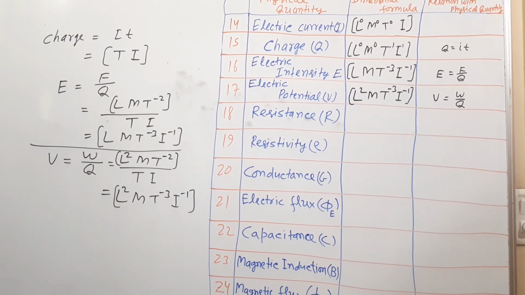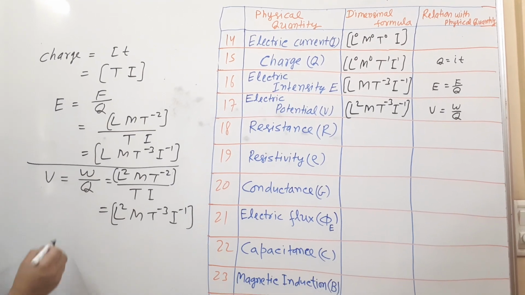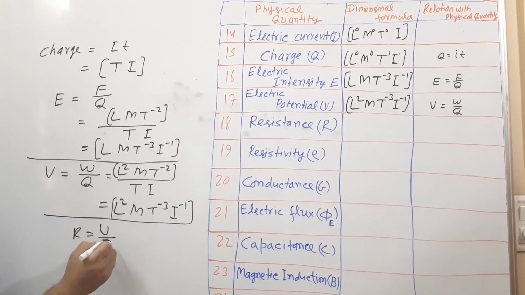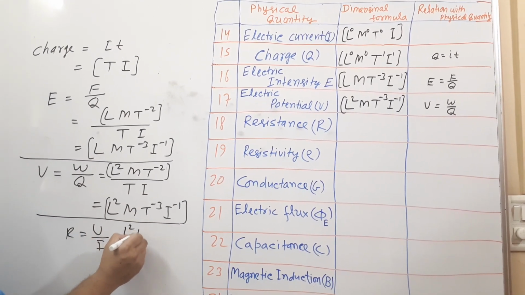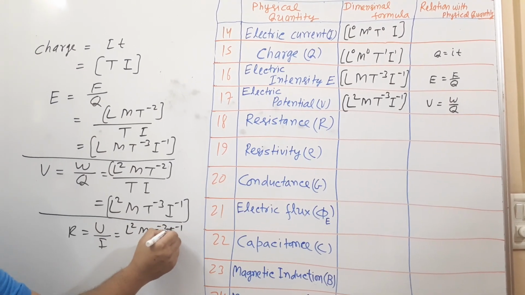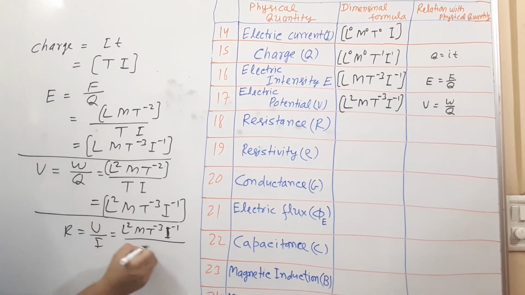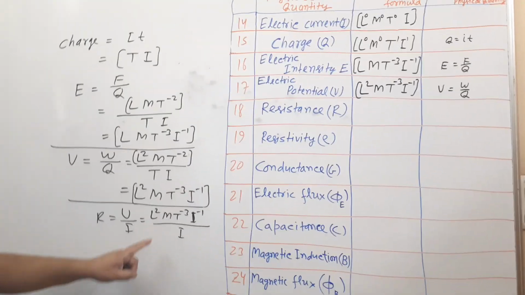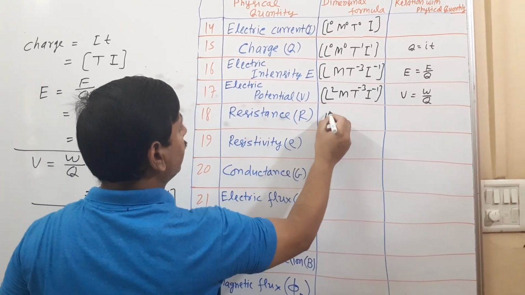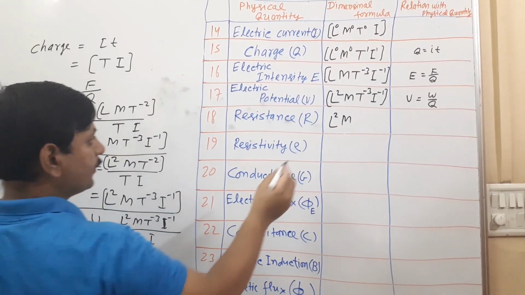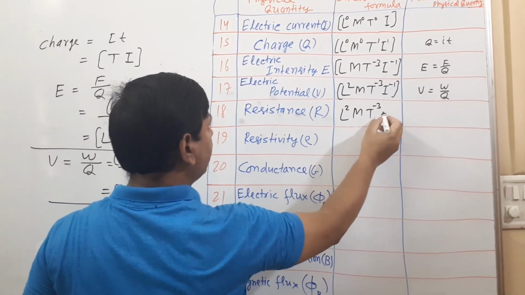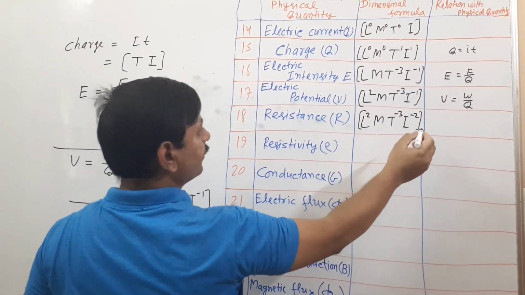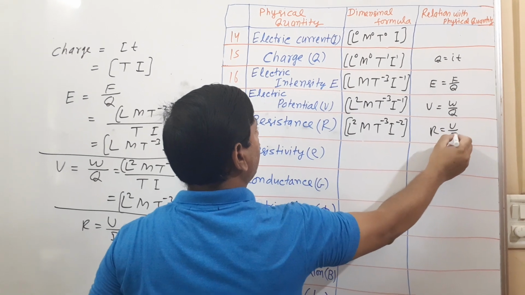See here, what will be the formula for resistance? By Ohm's formula, V is equal to IR, so R is equal to V upon I. V I have found here, L square M T raised to -3 I raised to -1, divided by I. So it becomes I raised to -2. L square M T raised to -3 I raised to -2. R is equal to V upon I, unit ohms.